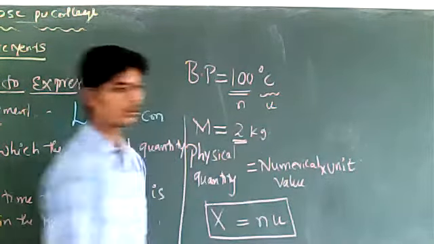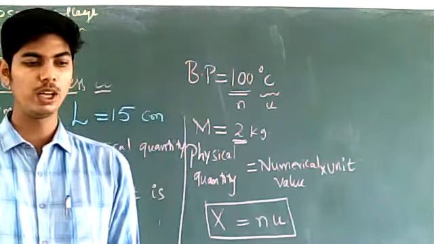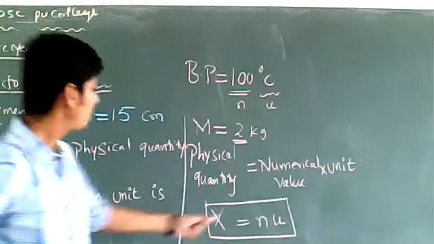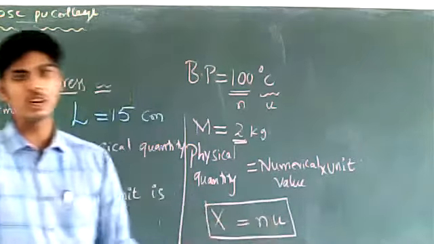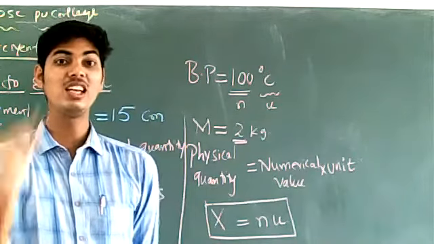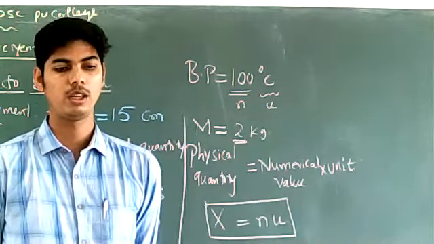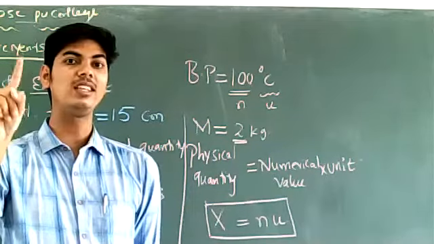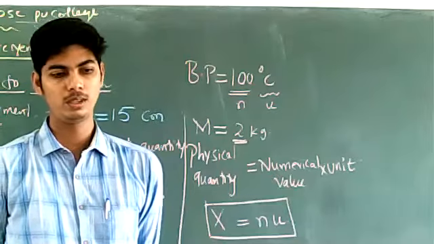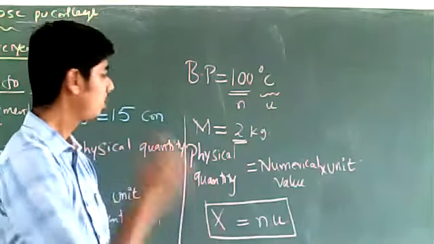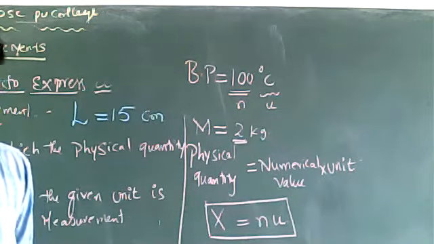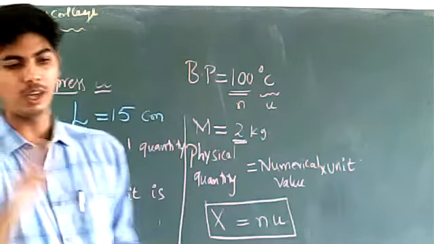What is 2? Is 2 n or u? Numerical value or unit? 2 is the numerical value. And kg is the unit. So this is how the measurement is to be expressed. If this is clear, we can move forward.